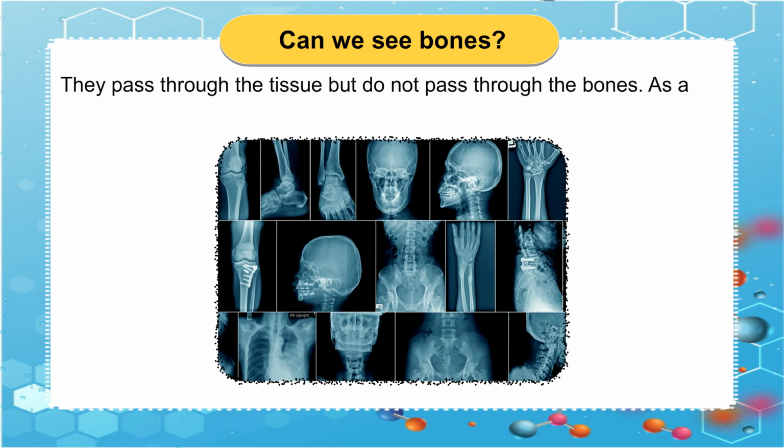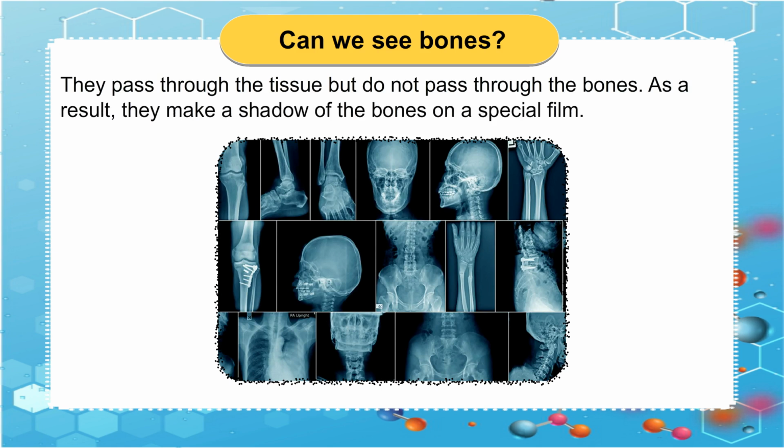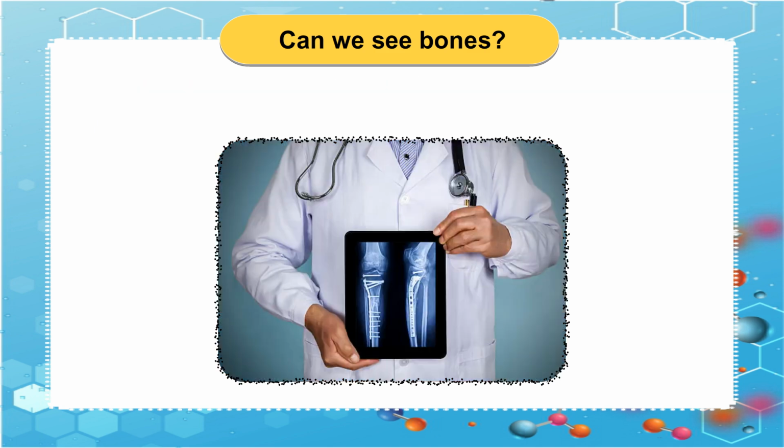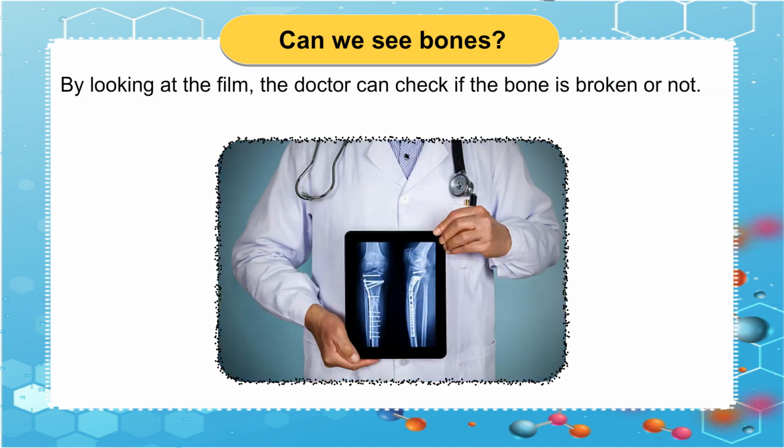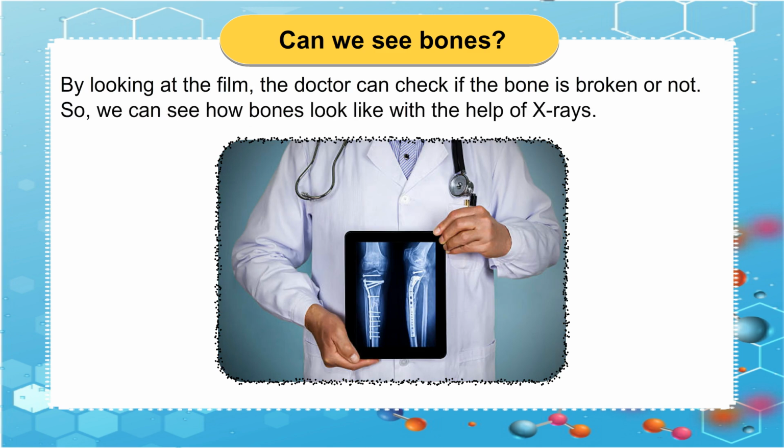They pass through the tissue but do not pass through the bones. As a result, they make a shadow of the bones on a special film. By looking at the film, the doctor can check if the bone is broken or not. So, we can see how bones look like with the help of X-rays.